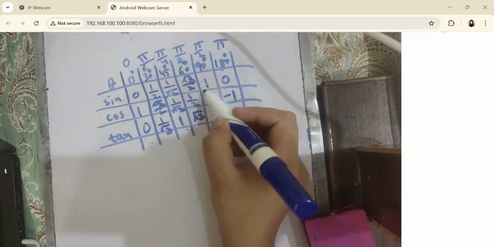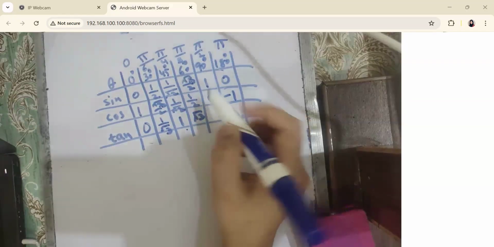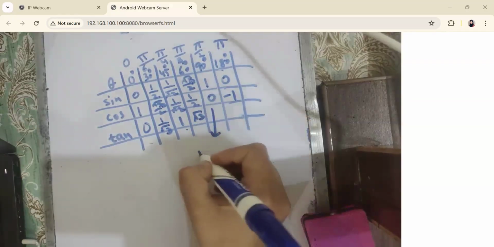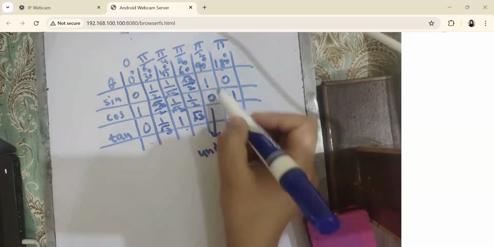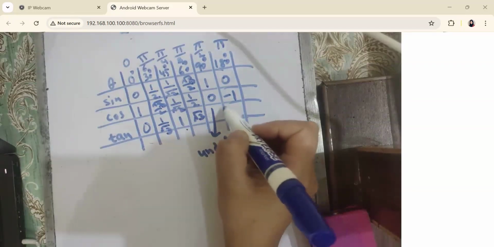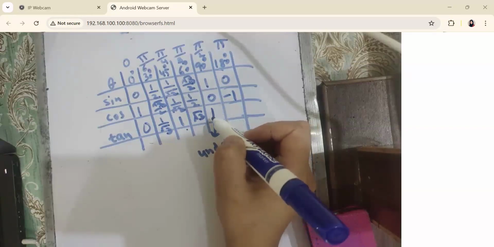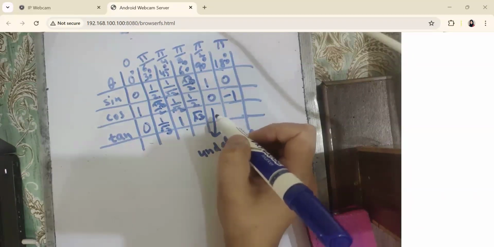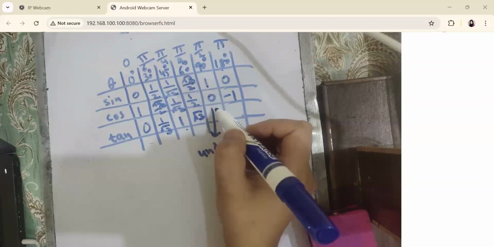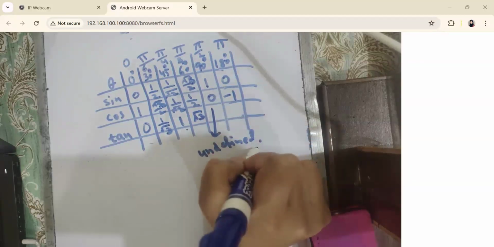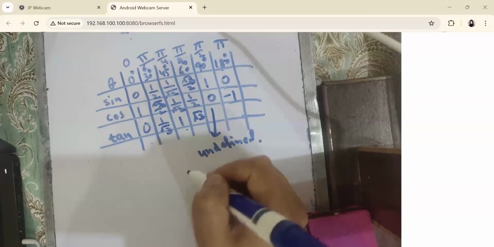Okay, now tan 90. 1 over 0 is undefined. You never have to write infinity over here. I have told you that infinity means something else, that is in the limiting case. If there is 0 in the denominator, it is undefined, except in the limits.